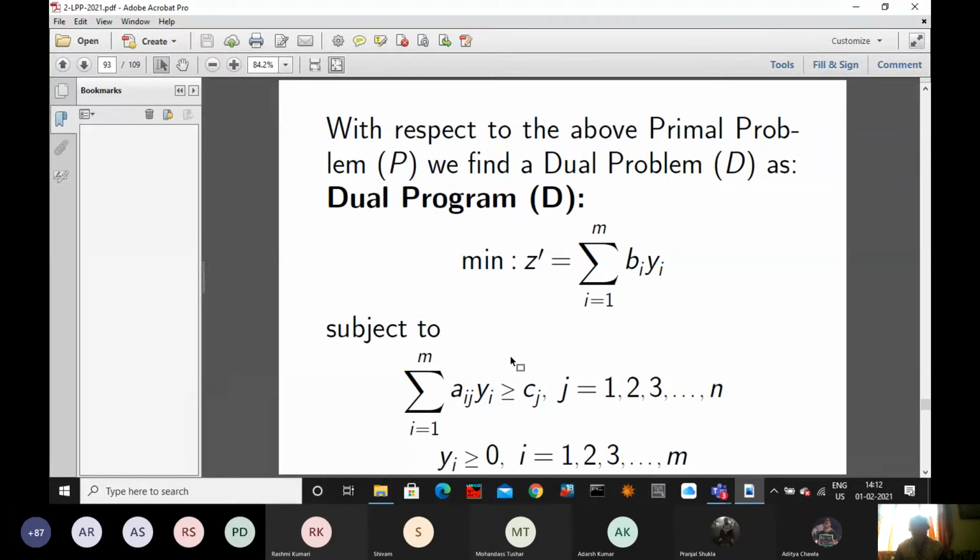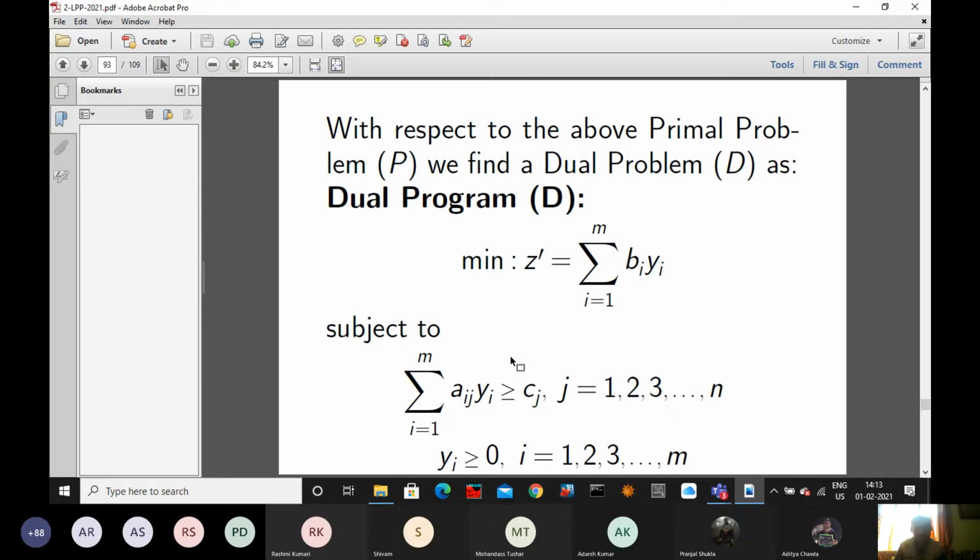However, the variables are different: there it is n in number, here it is m in number. We must calculate the primal variables and the dual variables. Now we have different names: primal problem, dual problem, primal objective function, dual objective function, primal constraints, dual constraints, primal variables, dual variables.